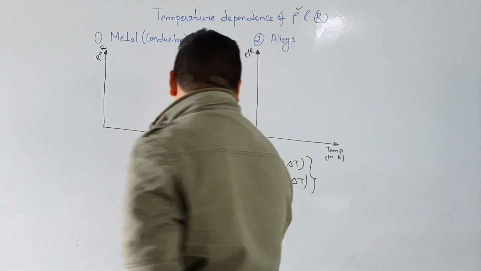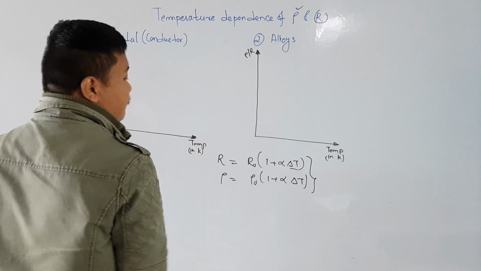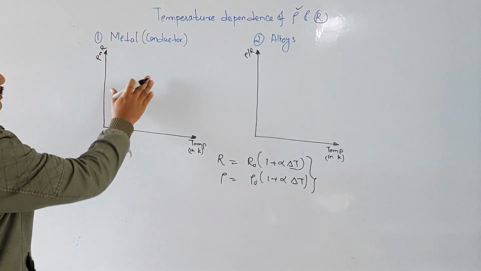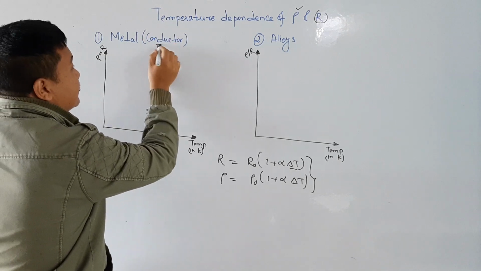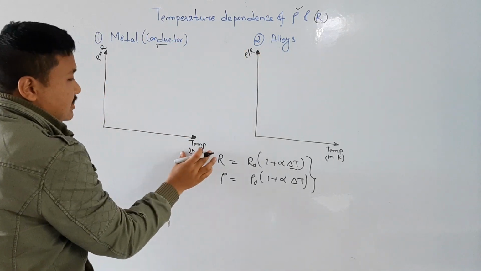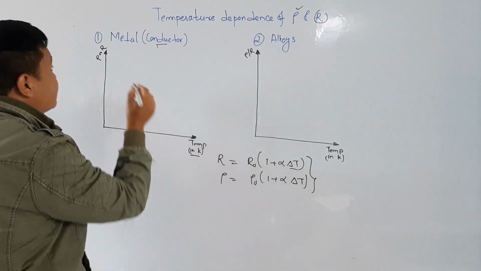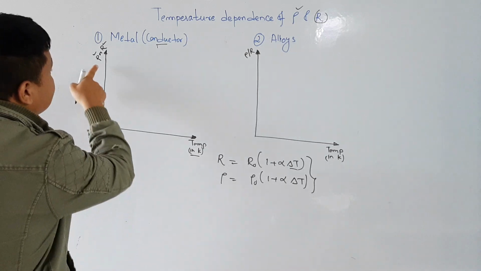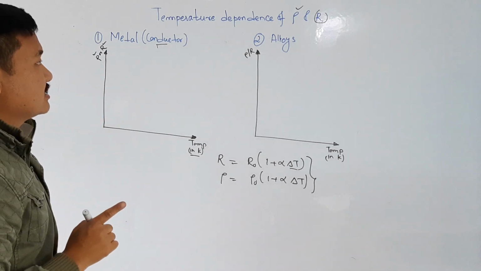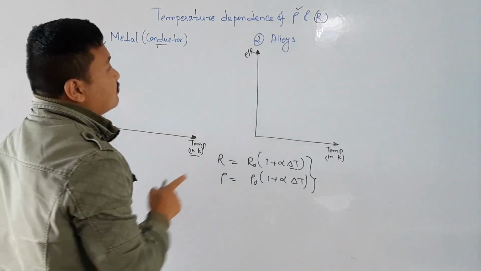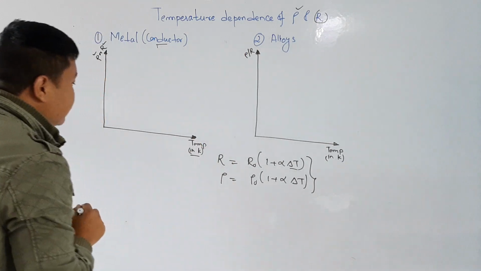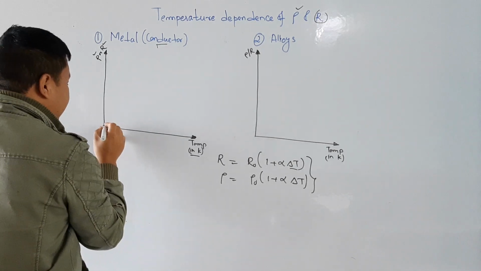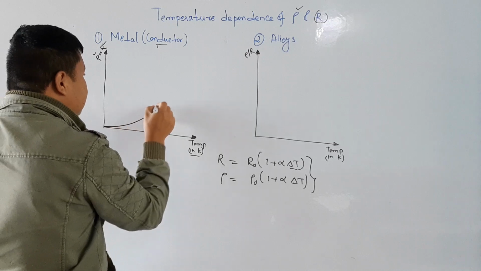Now whenever you increase the temperature, the resistance will increase. So I have got these two graphs for metal, that is conductor, and alloys. This is the temperature axis in Kelvin, and this is the axis for resistivity or resistance. Basically we plot resistivity here, not the resistance, but we can also plot resistance. So whenever we increase the temperature, what will happen to the resistance of metal? It will behave like this.